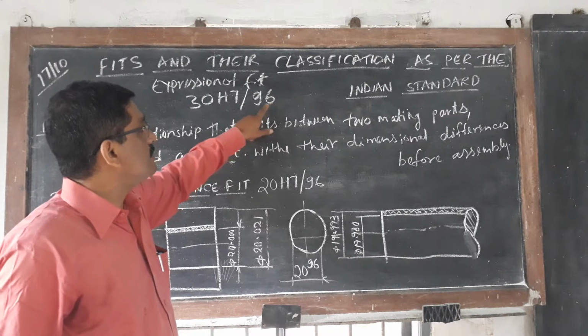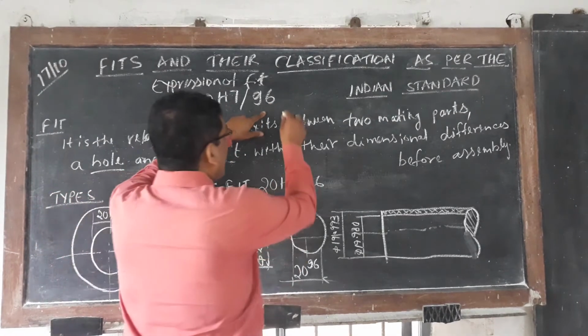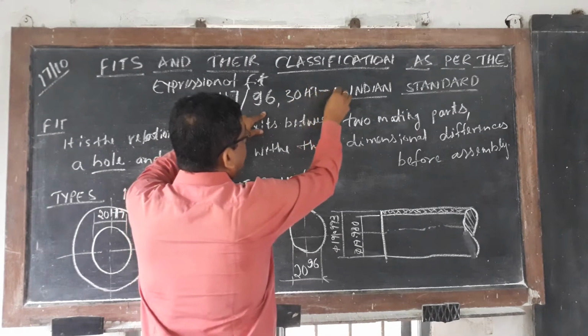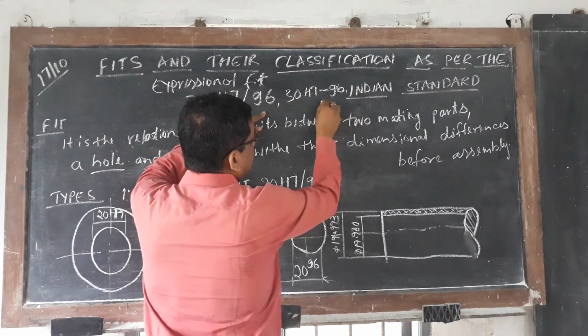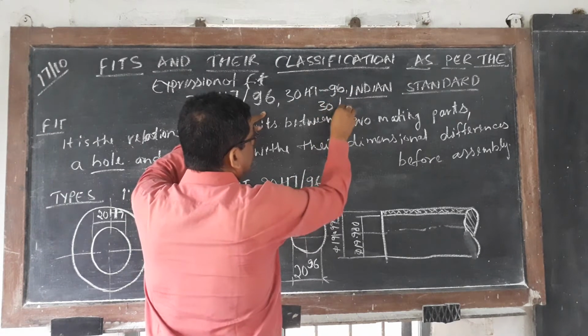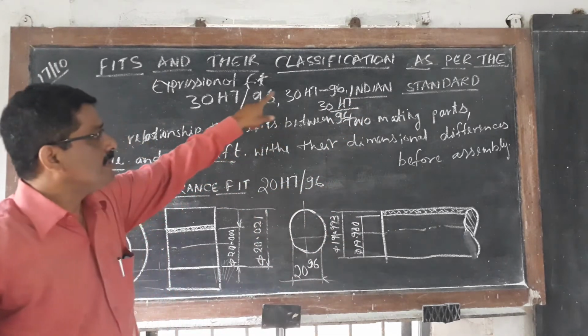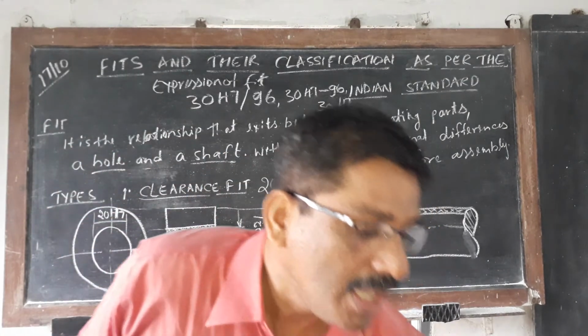So like that you can express 30 H7 bar g6, or you can express 30 H7 dash g6, or 30 H7 by g6. These are the three methods. Any method you can use to express on the drawing.